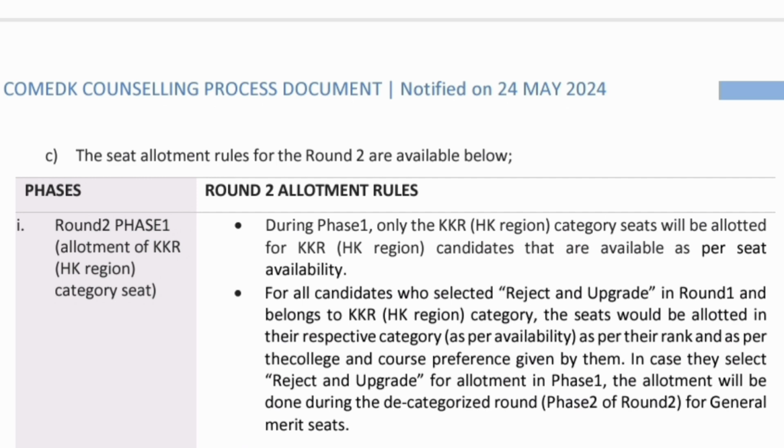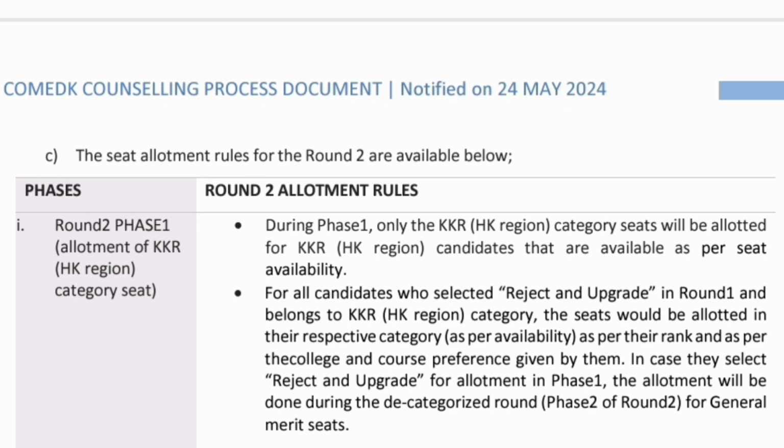Now let's understand the round 2 allotment rules. In this there are 2 rounds. Round 2 phase 1 is only for the students from the KKR or HKR category. Students from general merit cannot participate in this round.